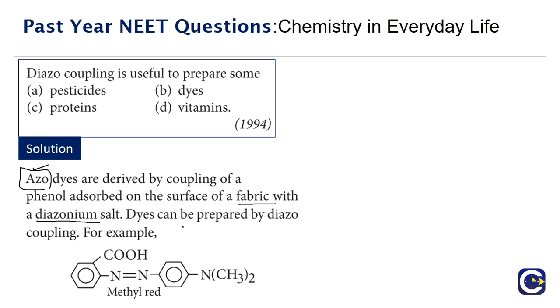Now, diazonium salt reactions are very common in organic chemistry. They are useful in terms of doing the conversions from one group to other group, especially in the reactions involving the aromatic compounds. Here also the dyes can be prepared by the diazocoupling reaction. So the example is given over here. The correct answer for this is option B, which is dyes. So the diazocoupling reaction can be used to prepare azo dyes, and they are obtained by the coupling of phenol on the surface of a fabric with diazonium salt.